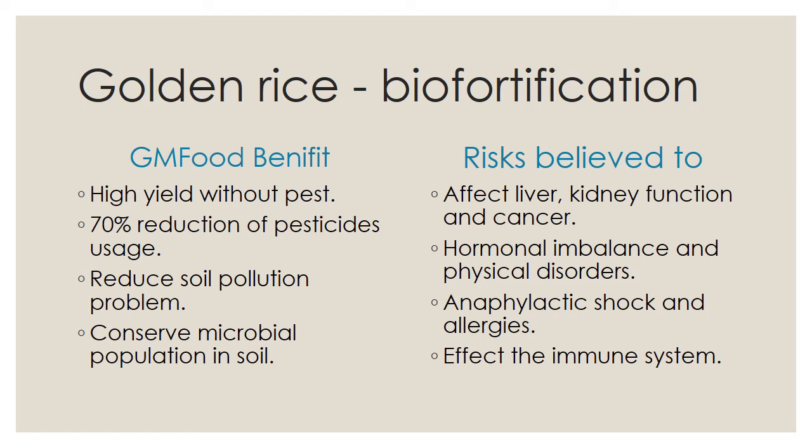Suppose some virus tries to enter into your body, suddenly your immune system will act against that. That is the immune system. But golden rice affects the immune system. Okay, these are the benefits and very risky things of golden rice. So think about that and remember it in your mind.